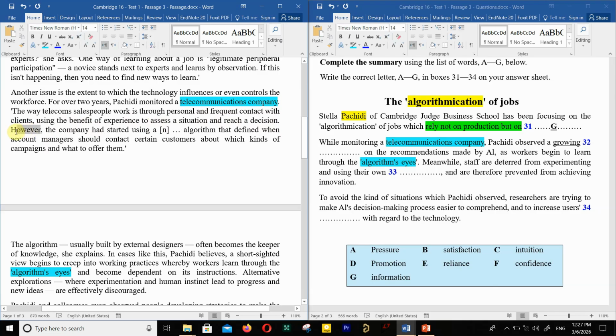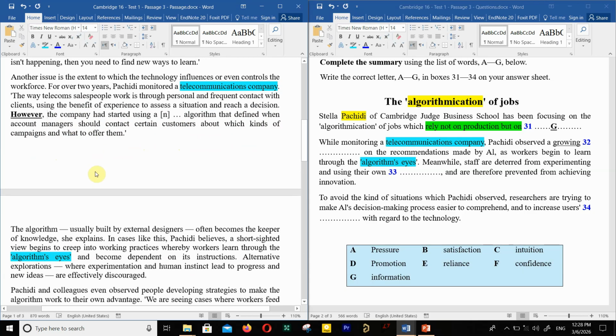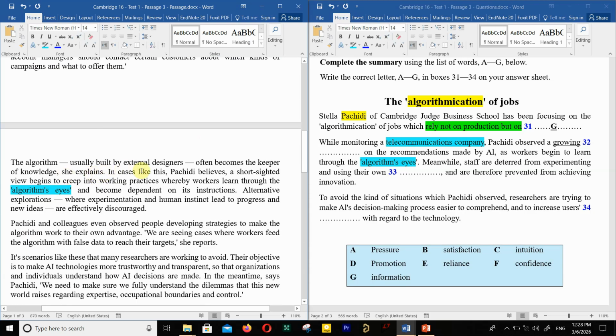However, important vocabulary to notice. As always, I told you, after however, you're gonna see the answer. Most of the time, the company had started using an algorithm that defined when account managers should contact certain customers about which kinds of campaigns and what to offer them. Actually, this is the answer to another question for this passage. The algorithm usually built by external designers often becomes the keeper of knowledge.